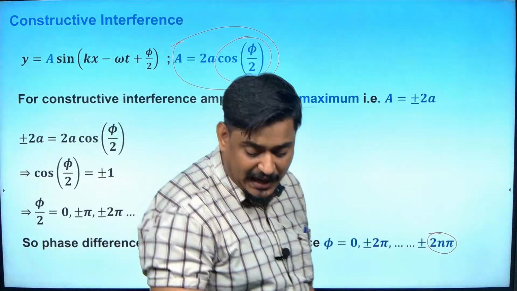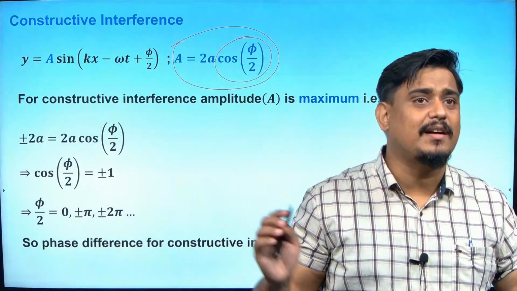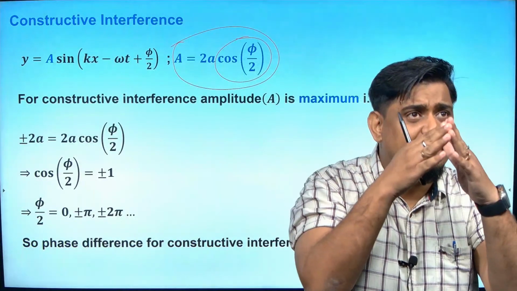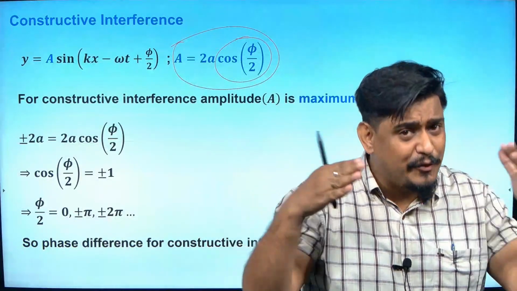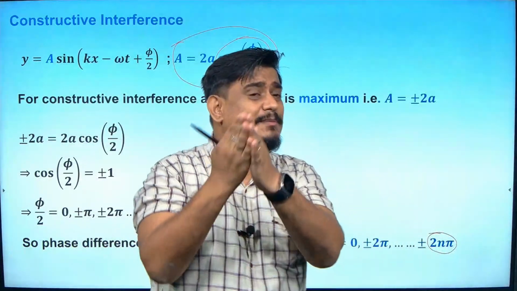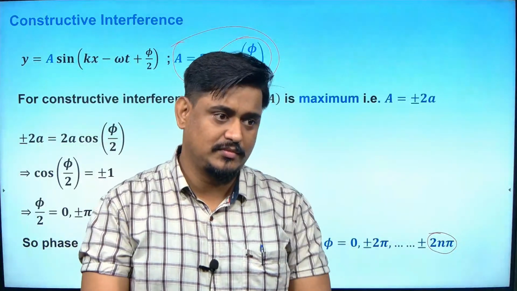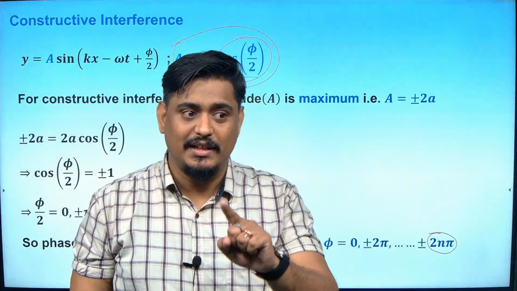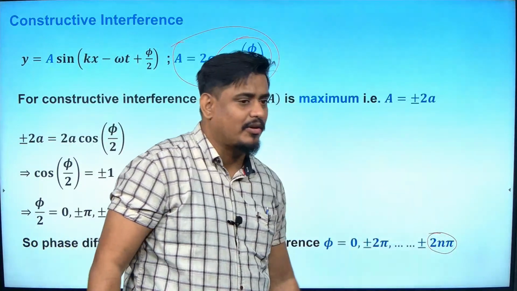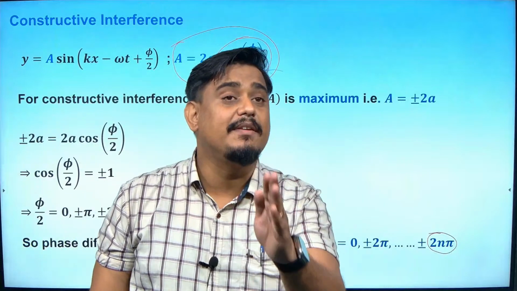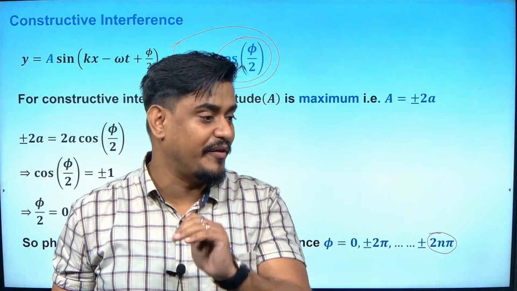Now understand that if two waves are coming and interfering with each other, and the phase difference between them is 72 pi, it is coming in the category of 2n pi or not? Yes, it will give you a constructive interference.